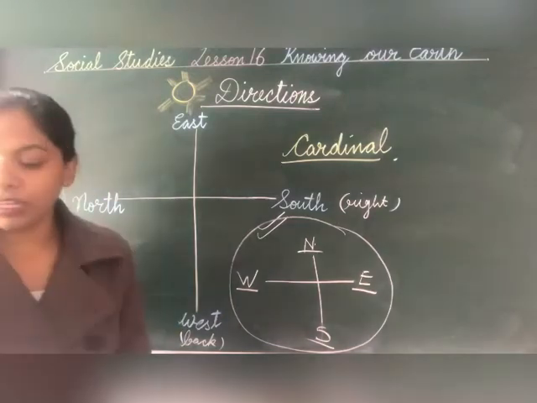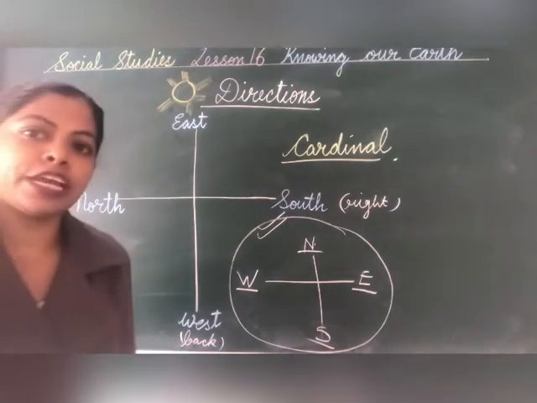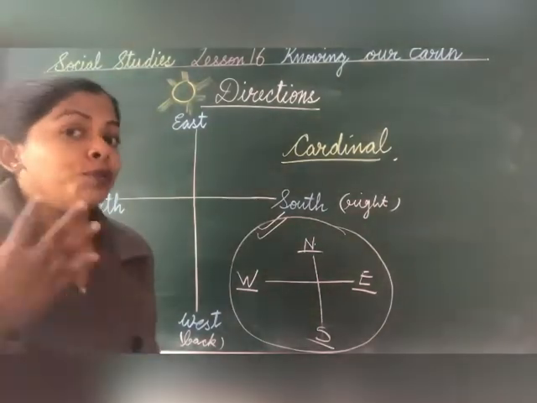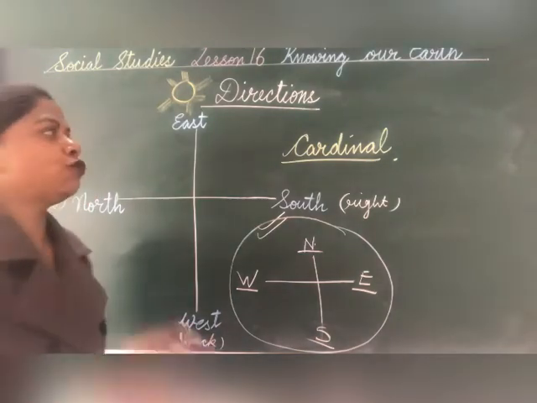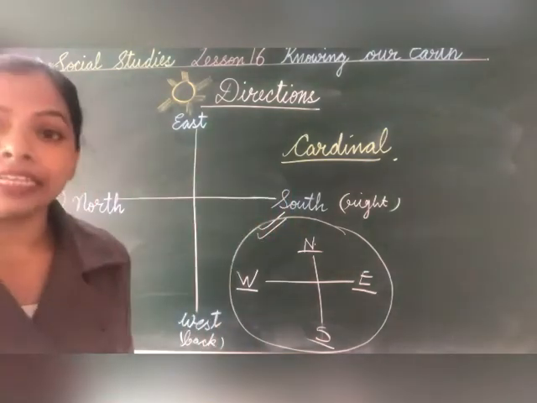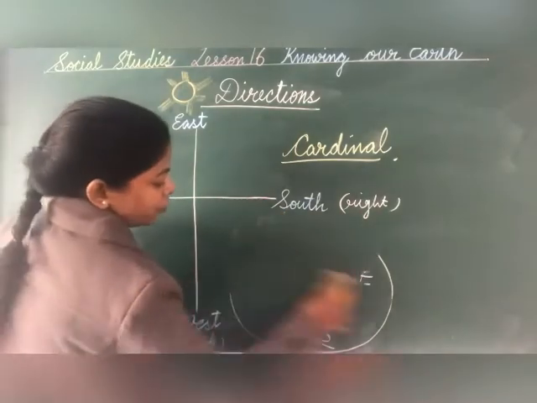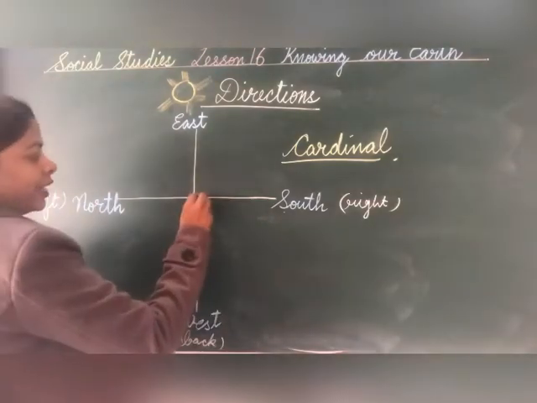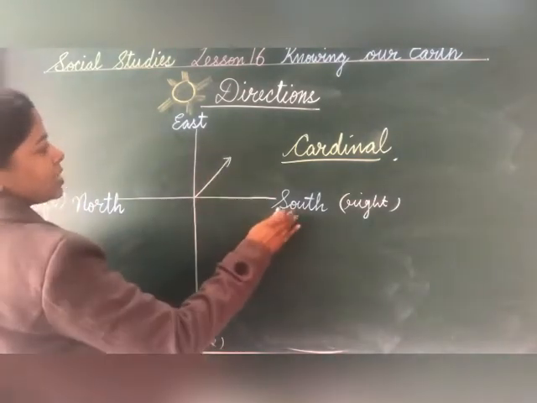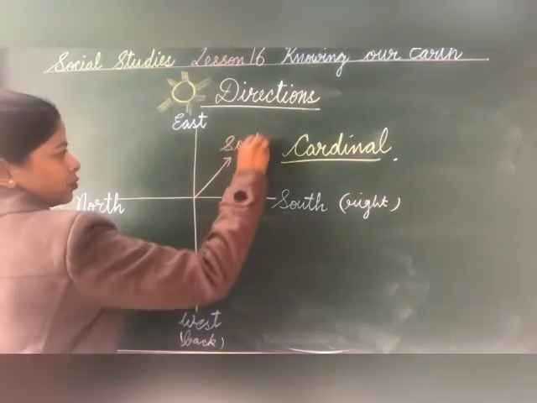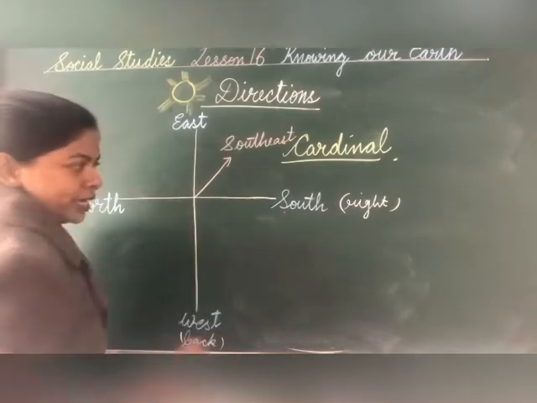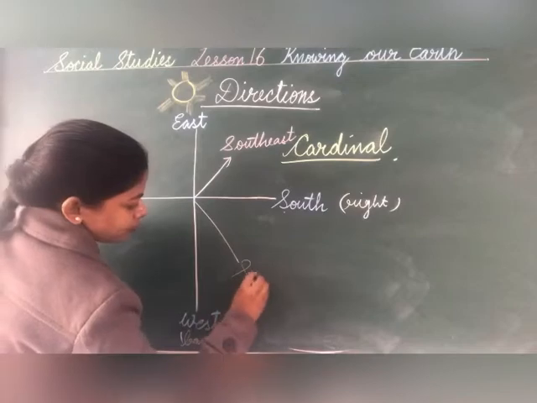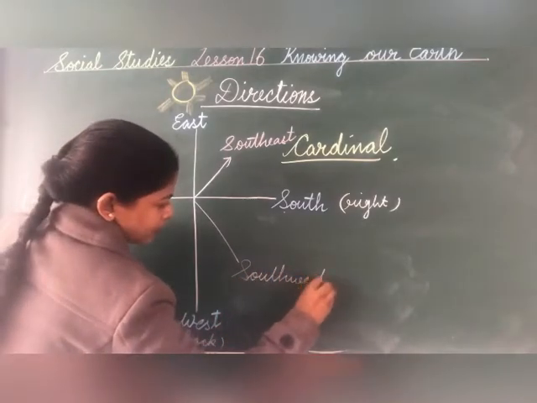Okay, now children, this is very important, just listen carefully. There are 4 more directions that are derived from the cardinal directions. The direction that we get that is derived from south and east is southeast. The direction that is derived from south and west is southwest.